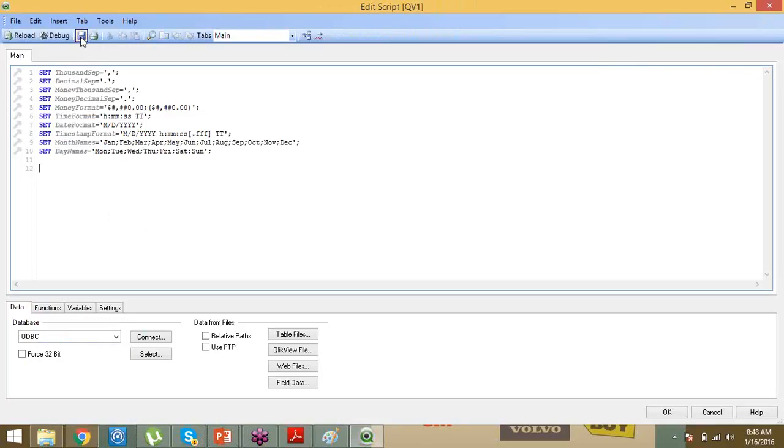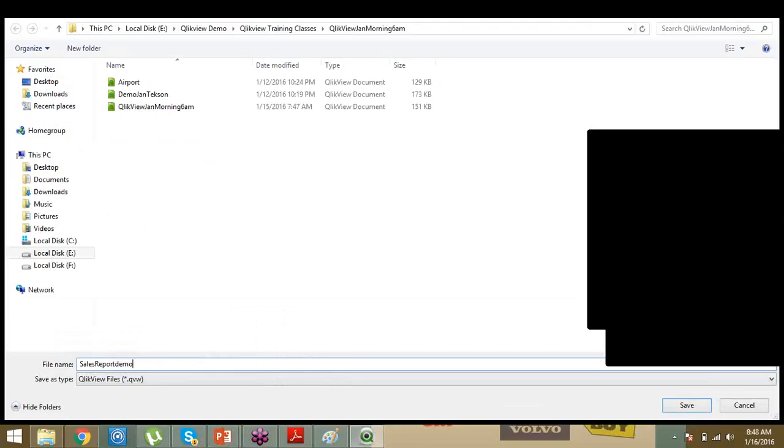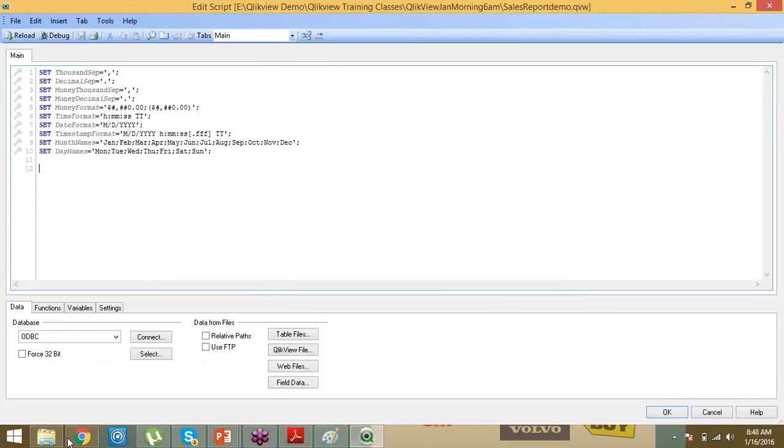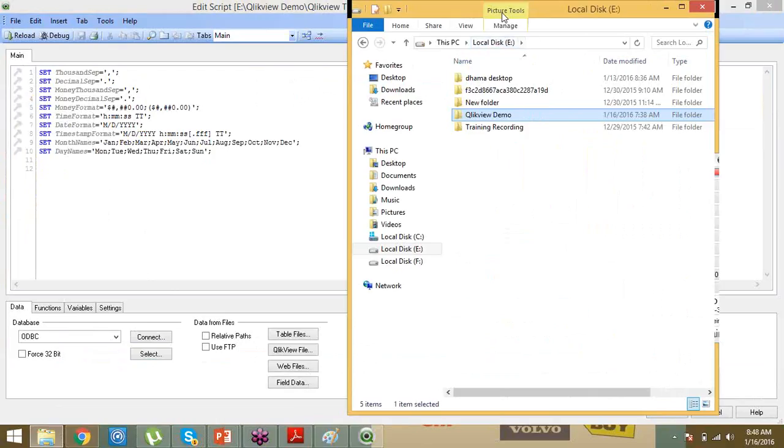Now let's save the project. Let's name it Sales Report Demo. Now what is my requirement? I want to load some data. Let us take an example of loading data from Excel.